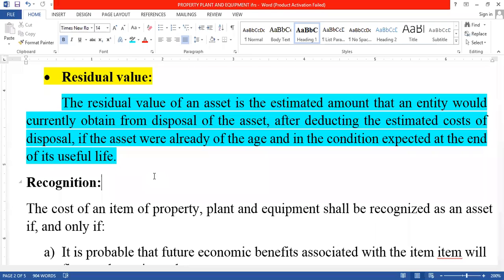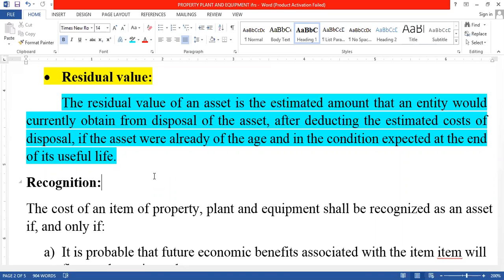The residual value of an asset. Where have we heard this term residual value? When we are calculating the depreciation, in that situation we hear this term. What is meant by residual value? The residual value of an asset is the cost of the asset incurred. When we are calculating the depreciation, it is the scrap value of the asset.